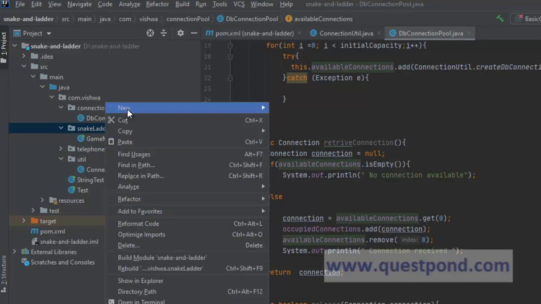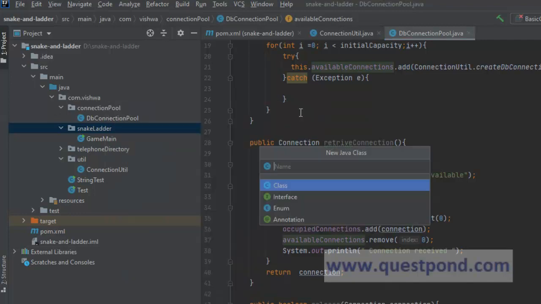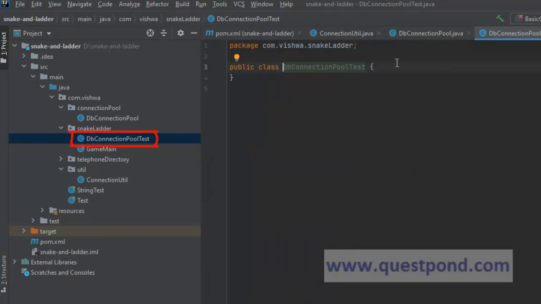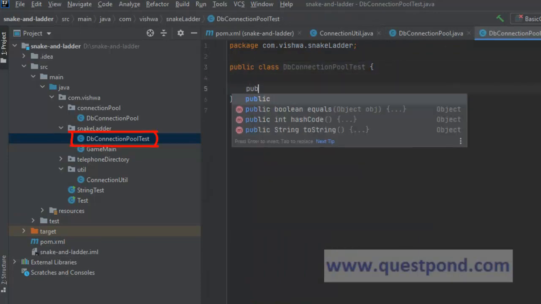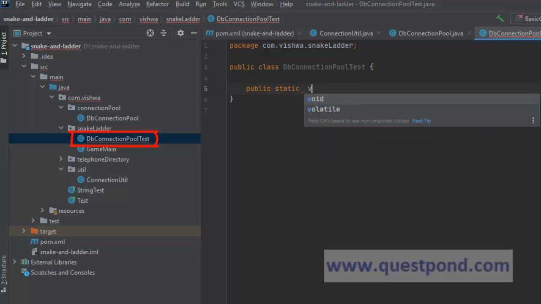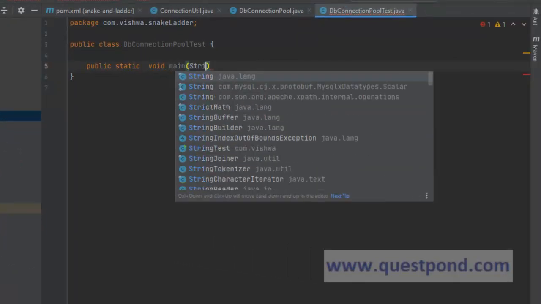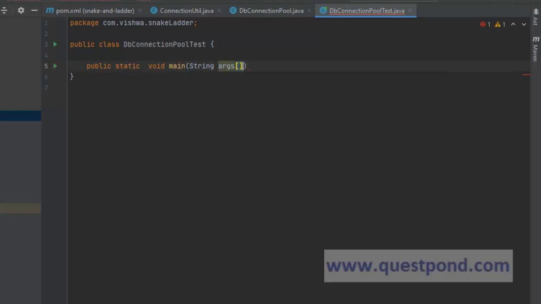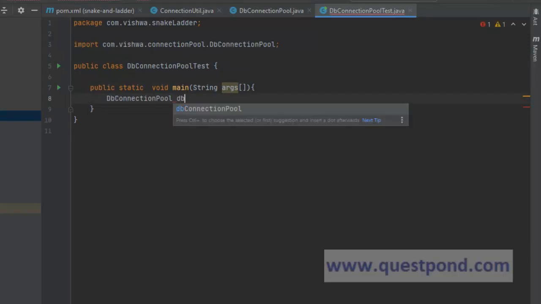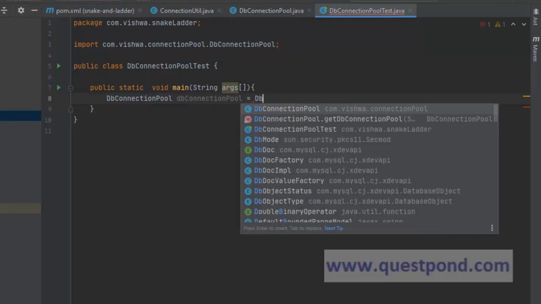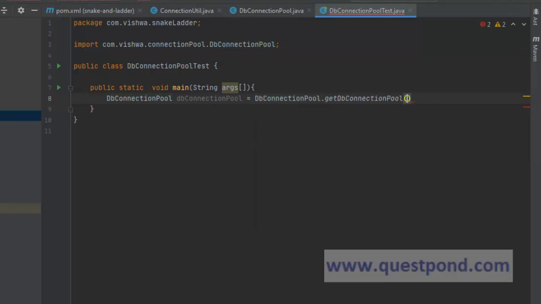As the next step, let's create a DB connection pool test class to test this. Now within this, we will create public static void main, within which we will create db connection pool, db connection pool dot get db.